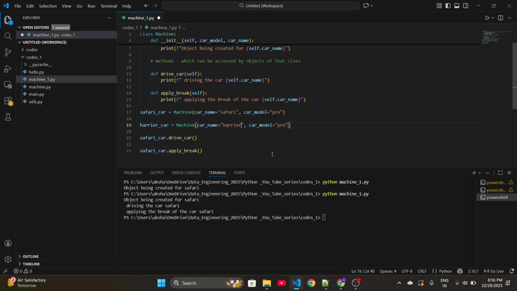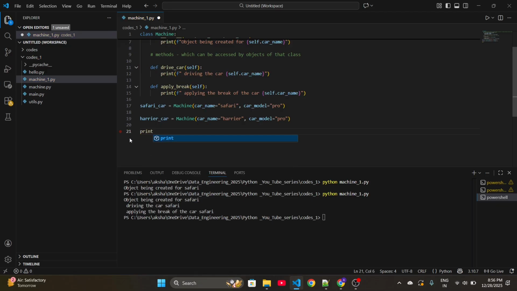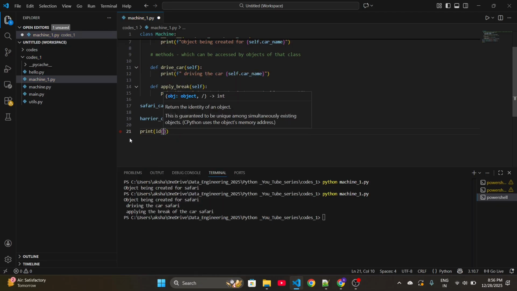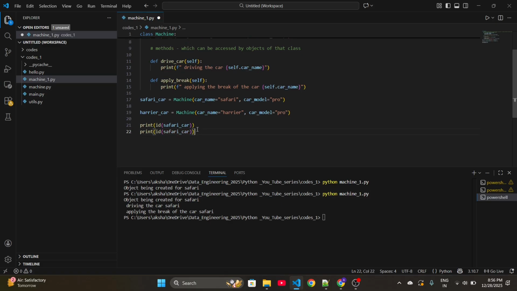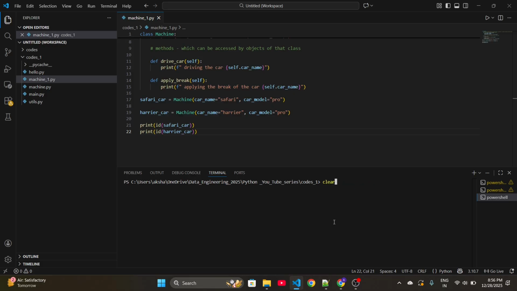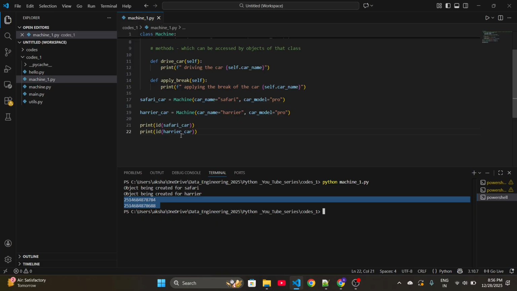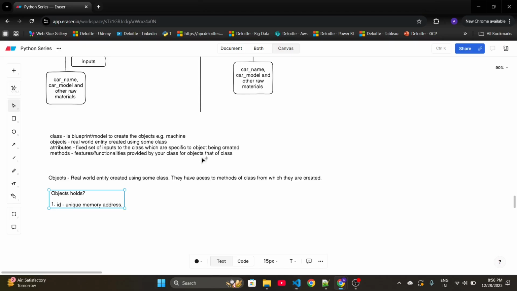Let's check that. Now how do we access the address of these objects? Simply we can access it using the id function. Here I'll pass my object name, then for another car also, the Harrier car, let me paste it. Okay, let me clear the screen and run it. Both the objects have different memory addresses. So every object has a unique memory address.